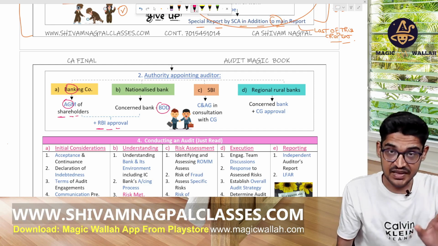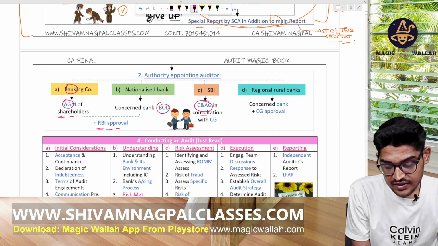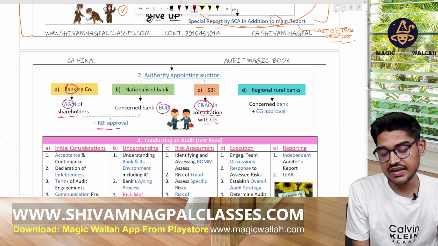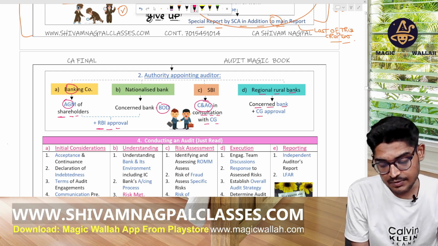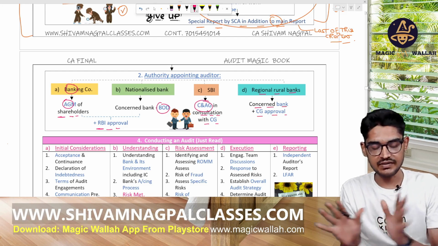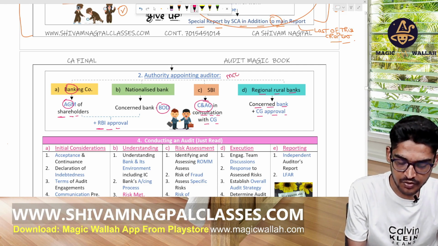In case of SBI, this is a government bank, so by the CAG in consultation with the CG. In case of regional rural banks, by the banks themselves, plus CG approval is required. Okay, again, no question can be asked. Maybe an MCQ may be framed on this topic.